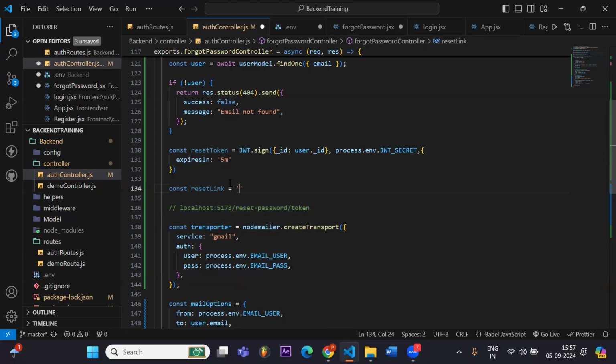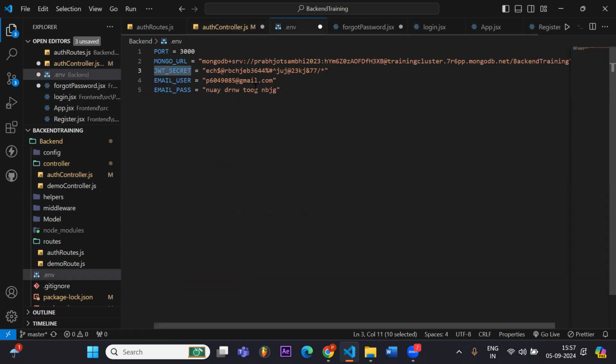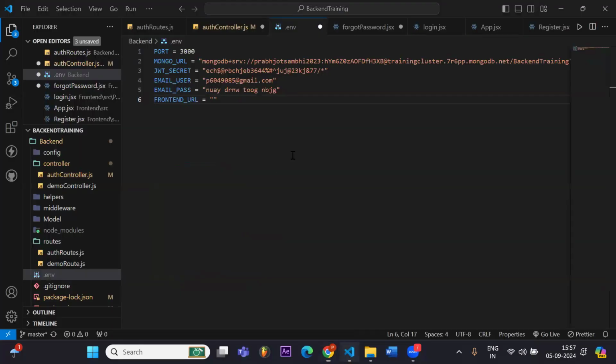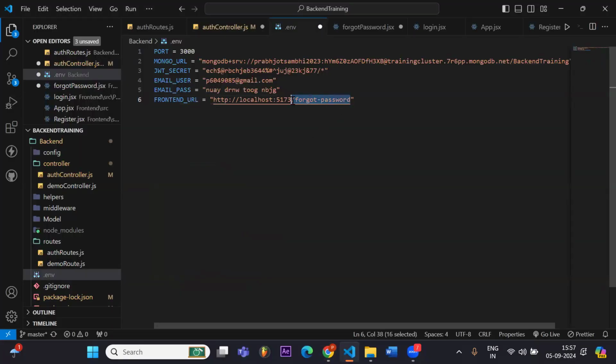So what we have to do is I will also keep this section in my .env as well. So write this here. Say front end URL. This part here.